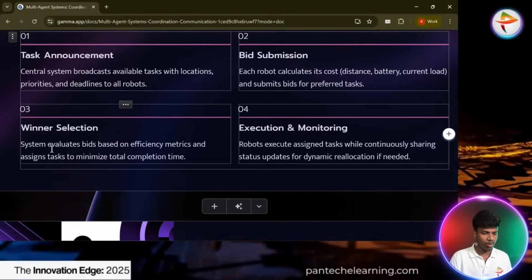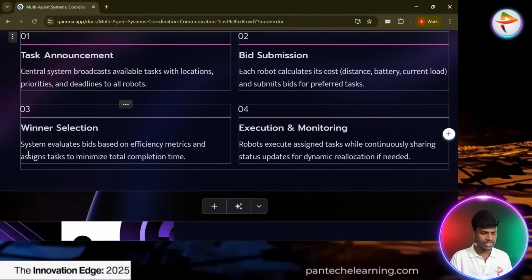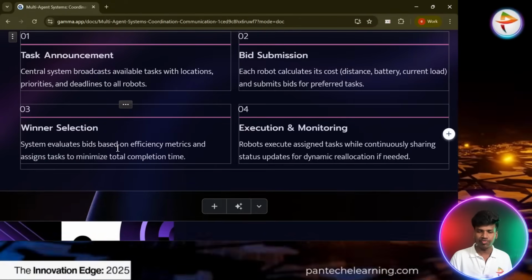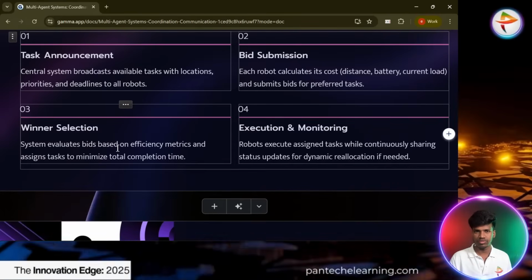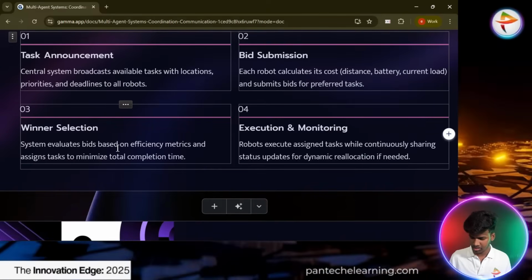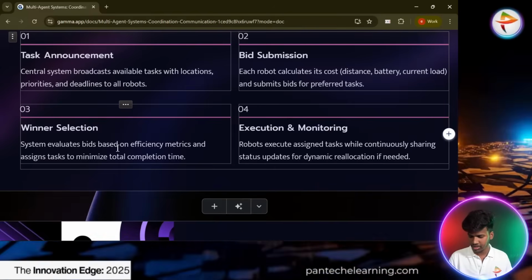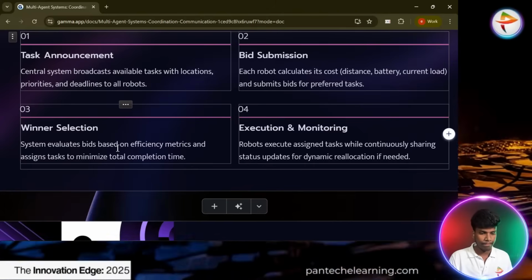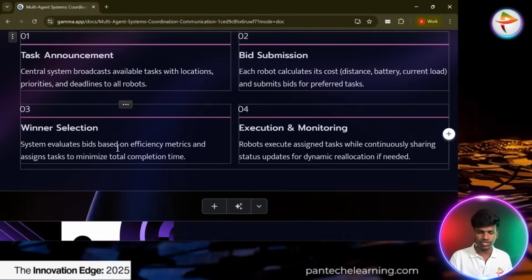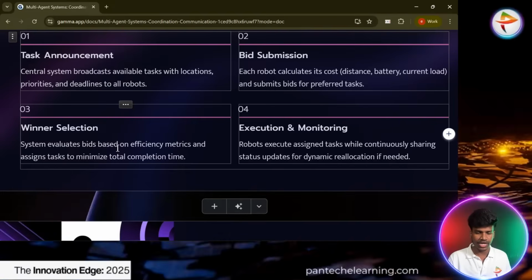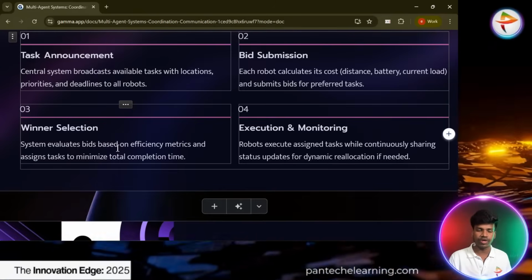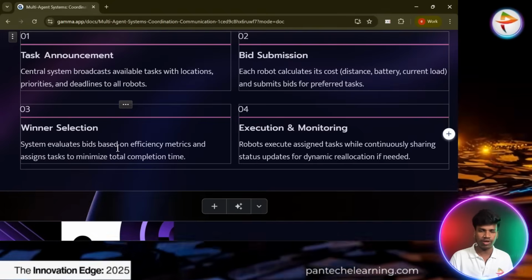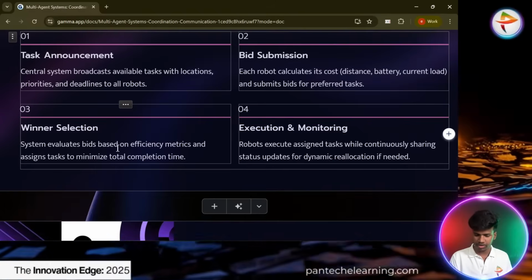And winner selection. The system evaluates the bids based on efficiency metrics and assigns the task to minimize the total completion time. So we have initiated one task, and how much time will they take? Which agent is not doing their work in that particular place? We have to monitor that and resolve the error. Then execution and monitoring. Robots execute the assigned task while continuously sharing status updates for dynamic reallocation if needed. So, as I just said, we have to monitor the errors and mistakes and resolve them. Then only it helps to make proper work in that particular agent.